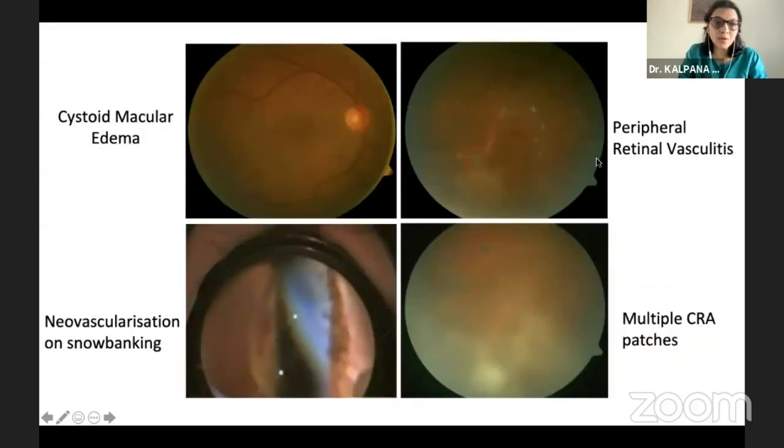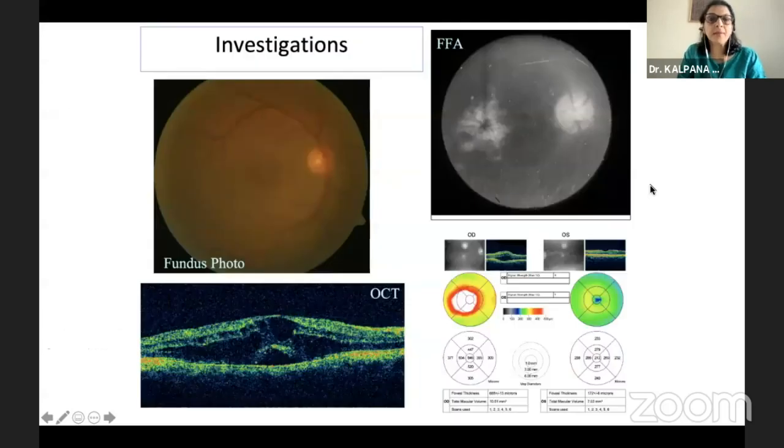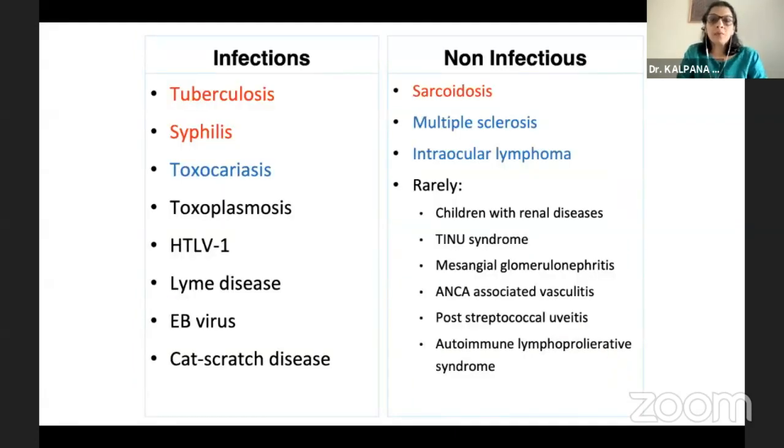In addition, you also see other clinical features like cystoid macular edema, neovascularization, multiple scars, and peripheral retinal vasculitis. Investigations are very useful, especially fluorescein angiography and OCT for monitoring these patients while on therapy. Now, these are the different causes of intermediate uveitis, both infectious and non-infectious.